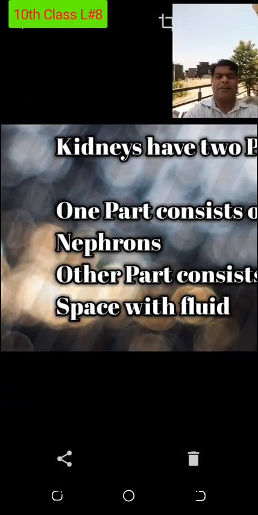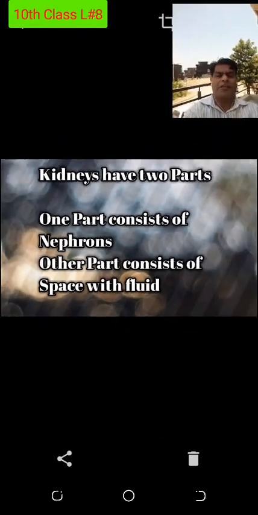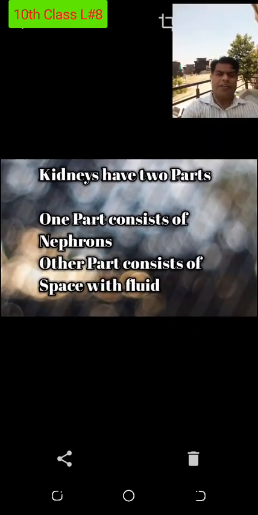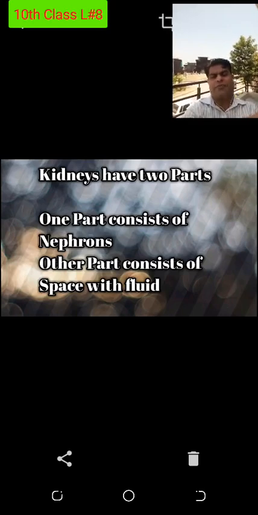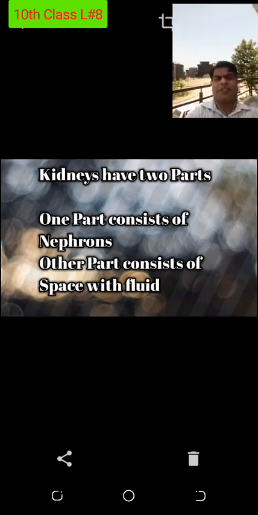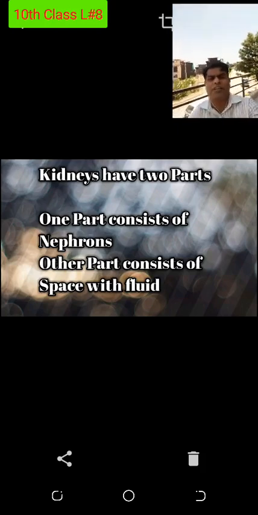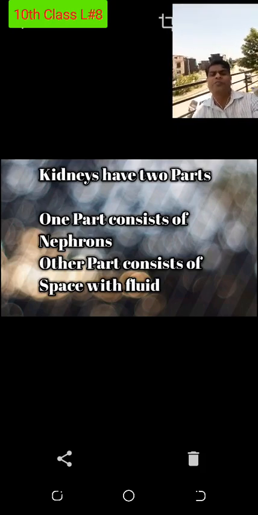This is the cavity I am talking about, the other part of the kidney in which the nephrons are not present. It consists of a space, it consists of a cavity. The cavity is called renal pelvis. Renal pelvis is without nephron. So the question was again, why is the cavity present, there should be nephrons, because with more nitrogenous waste component, more urea will come out and the kidneys will be more effective. No, because this cavity will collect the urine.